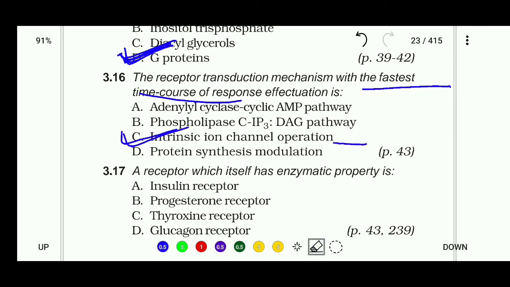Next, a receptor which itself has enzymatic properties: insulin receptor, progesterone receptor, thyroxine receptor, and glucagon receptor. Right answer is insulin receptor, which has enzymatic property.